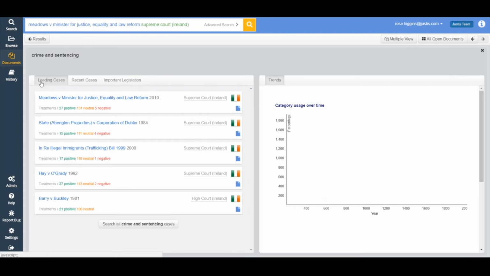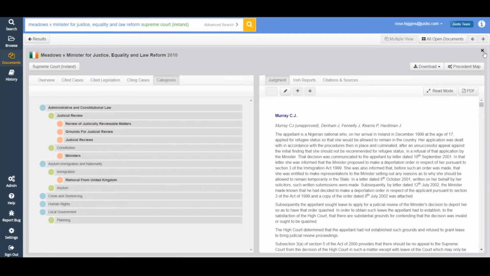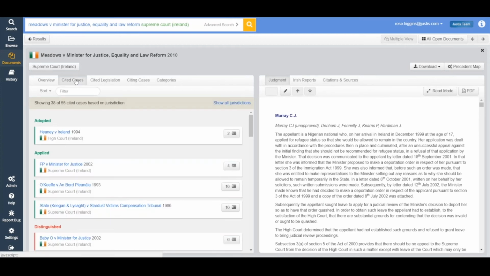Now I'm going to close that for a second and go back to the case that we were looking at, Meadows. And those are the categories. The next thing I'm going to show you are the cited cases. So these are the cases that Meadows discussed within its own judgment. Now you can see the top case was adopted. We then have 3 that were applied. They're all in green because they're positive treatments. Then any negative cases are in red and neutral cases are orange. If you hover over, like I'm doing here, it gives you a little bit of an explanation of what we mean with these different terms.